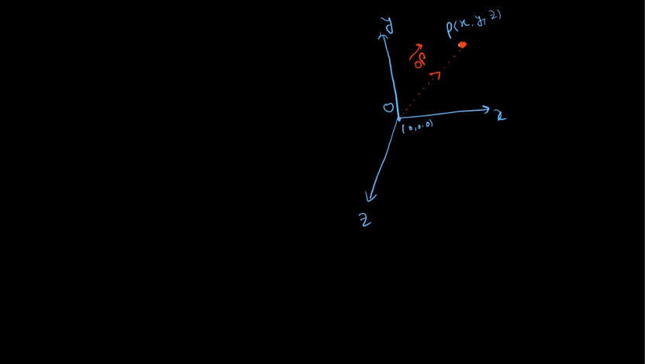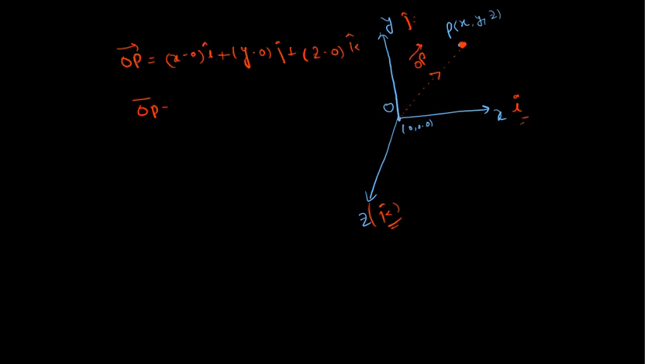So OP will have some direction as well as magnitude. OP vector can be written as (x minus 0) i plus (y minus 0) j plus (z minus 0) k. You know, x corresponds to the i vector, y to the j vector, z to the k vector. These are unit vectors. What is a unit vector? I'll tell you after some time. So OP vector is equal to x i plus y j plus z k. This will be the representation of the OP vector.